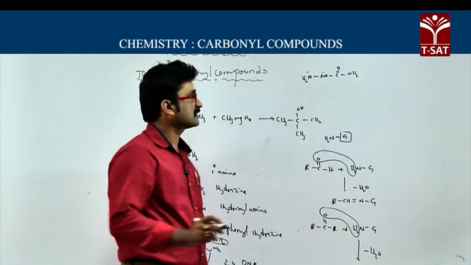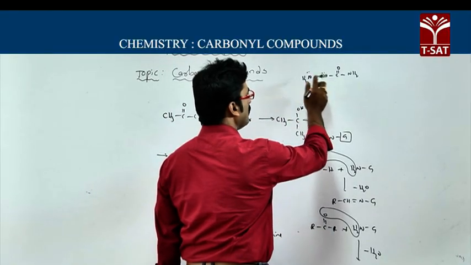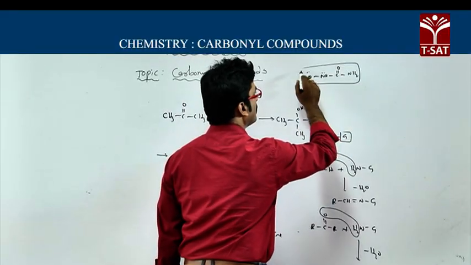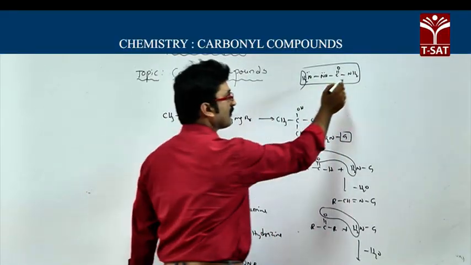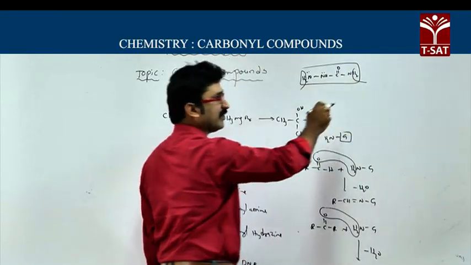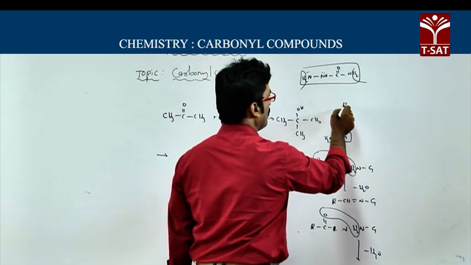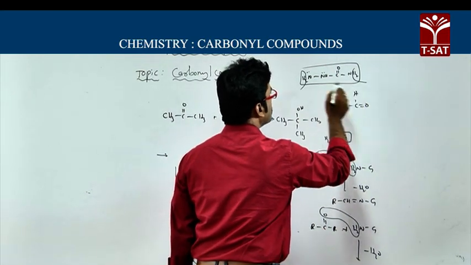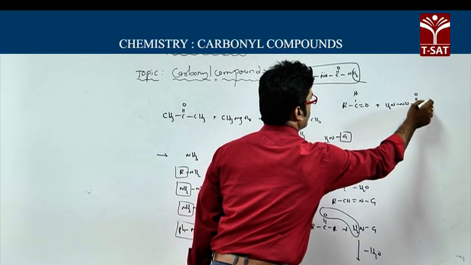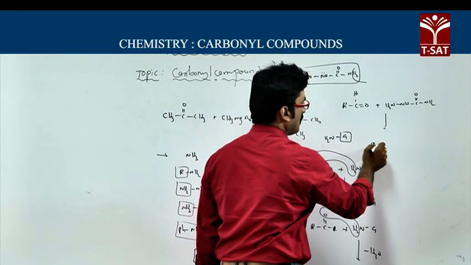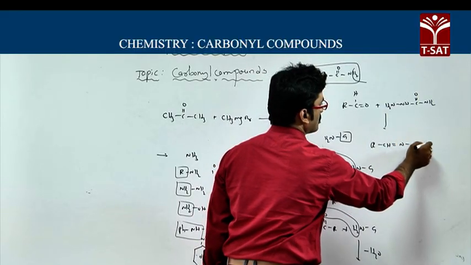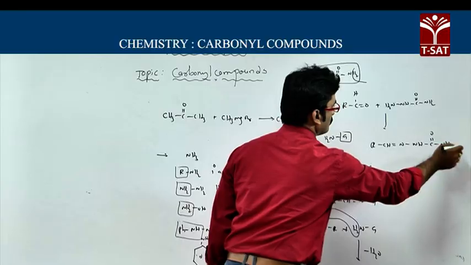Now next, when we come to semicarbazide, this is very important. In this we have to remove hydrogens from this NH2 group, not from this NH2. Why? Because of resonance, this hydrogen can't be removed very easily. So when aldehydes or ketones react with semicarbazide, we will get this product, R, CH double bond N, NH, C double bond O, NH2.